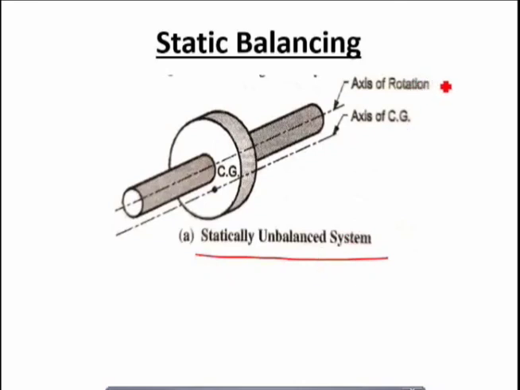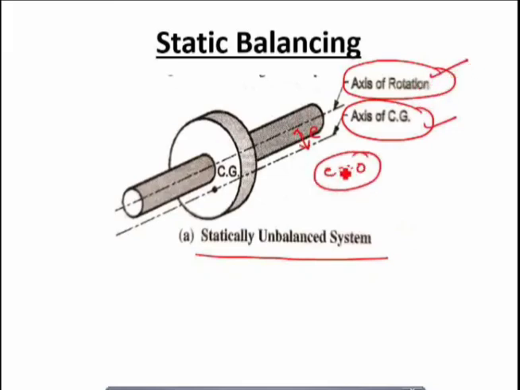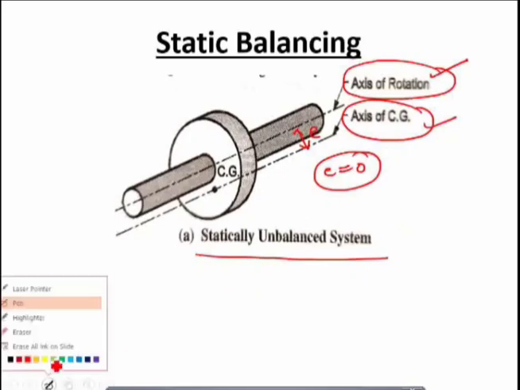What do we mean by that? The axis of rotation does not coincide with the axis of CG, which means they are at an eccentric distance E. The system is said to be statically balanced if the center of mass, that is the axis of CG of the system of masses, lies on the axis of rotation, meaning that E is equal to 0.